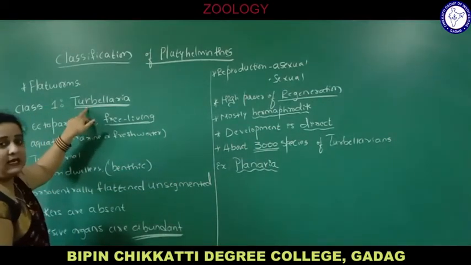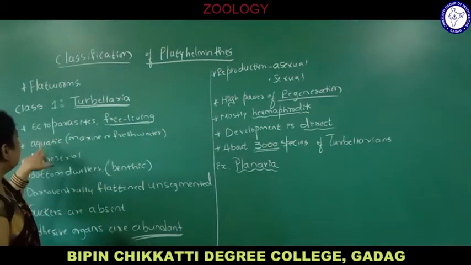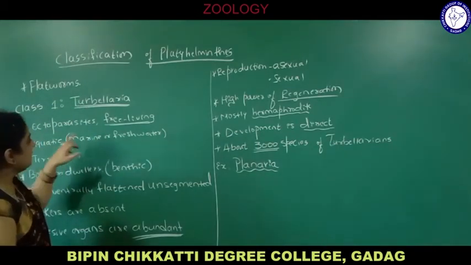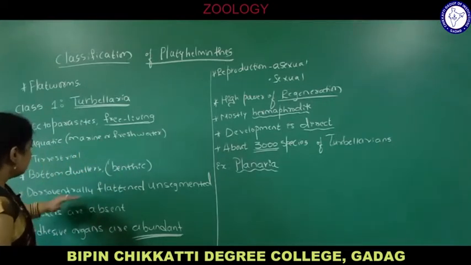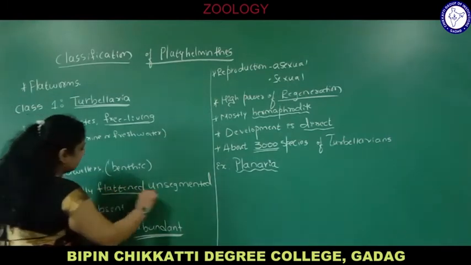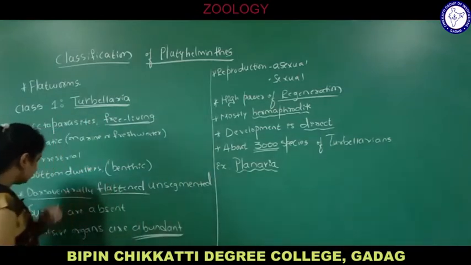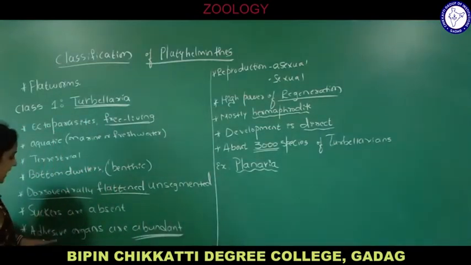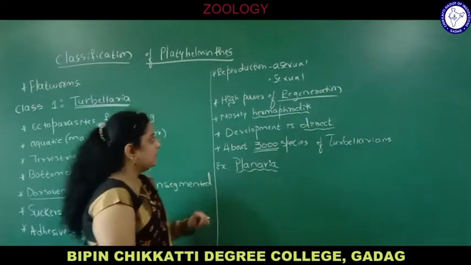Class 1 Turbellaria: ectoparasites and free living, some aquatic, marine or freshwater, terrestrial also, bottom dwellers, with a dorso-ventrally flattened body. Students, this is a very important point. The body is unsegmented. Suckers are absent and they have adhesive organs for attachment.